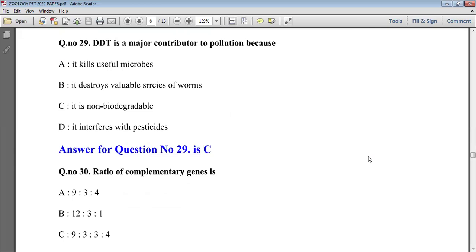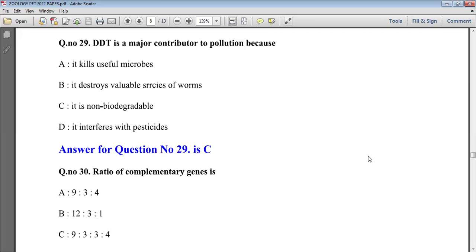Now the next question belongs to the environment field of study. Here, DDT is a major contributor to pollution because DDT is used in pesticides. It is a chemical present in pesticides, and to protect our crops, we use this type of chemical. And this type of chemical is non-biodegradable. This option C shows this.